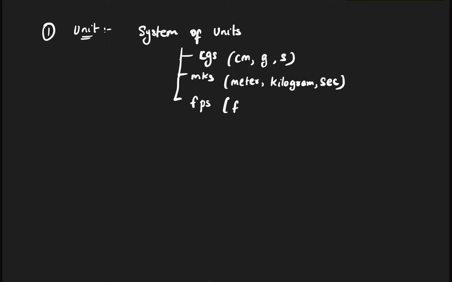Some people may prefer this, whereas other people, like if you go to the US, people still measure length in feet or foot and mass in pound, and time is measured everywhere all over the world in second. So some people prefer a different unit. Now what is the standard? What is the system of unit that we must use? Should we use the CGS unit? Should we use the MKS unit? Or should we use the FPS unit? That's where the problem starts.